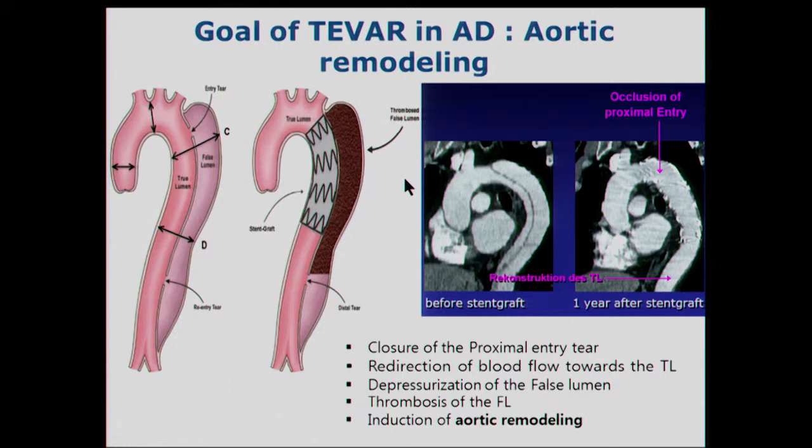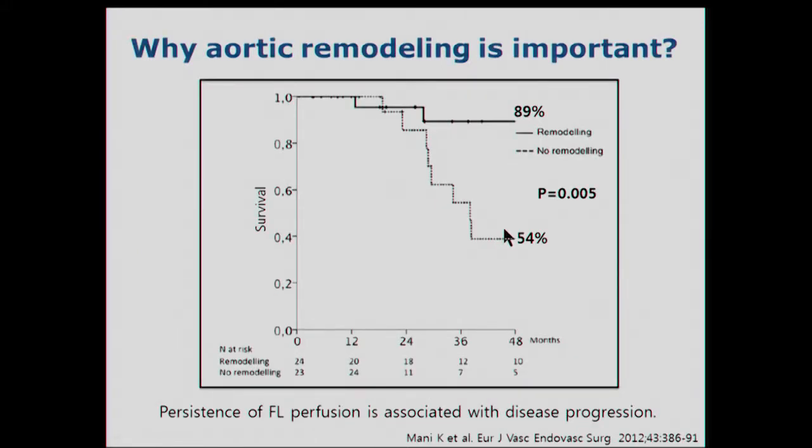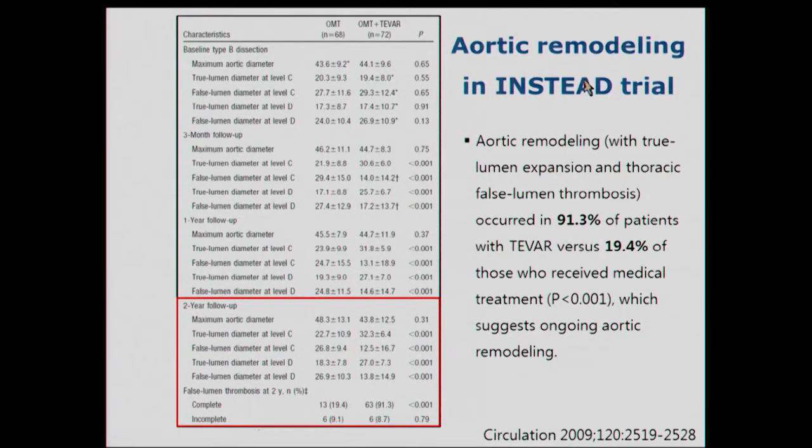One of the goals of TEVAR in aortic dissection is aortic remodeling. So why is aortic remodeling important? Several data showed aortic remodeling is associated with good survival rate, and persistence of false lumen perfusion is associated with disease progression. In the INSTEAD trial, aortic remodeling occurred in 91% of patients in the TEVAR group, versus 19% in the medical treatment group.